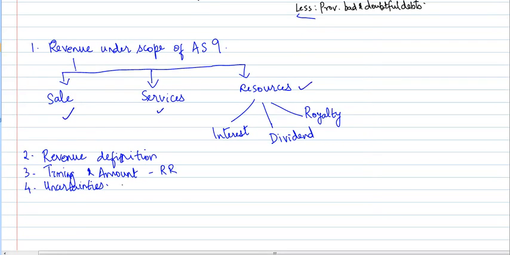Finally, we saw, in case of uncertainties on the ultimate collectibility, how the revenue is to be recognized and when the revenue recognition needs to be postponed. So these are the aspects which we have learned. This is what the entire AS9 is all about.